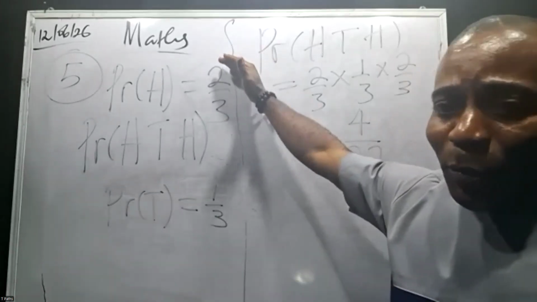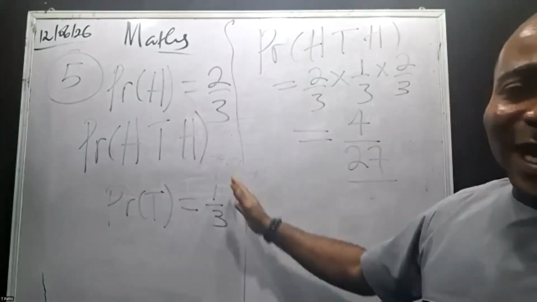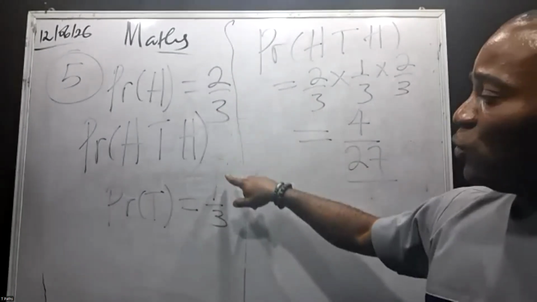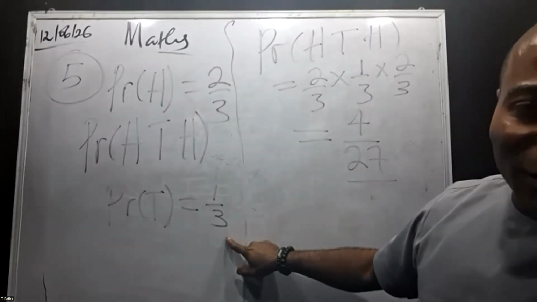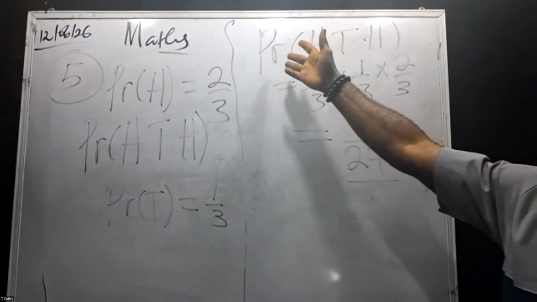So if a head showing up has probability 2/3, then the tail showing up is 1/3. How did I get 1/3? 1 minus 2/3 gives us 1/3. All right, so we are now good to go to solve the question.